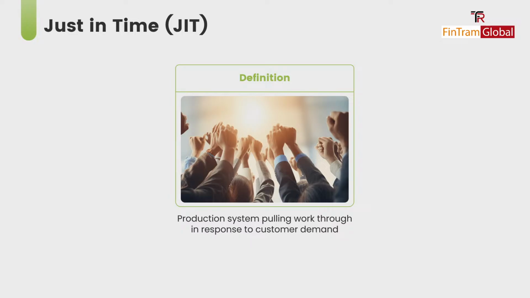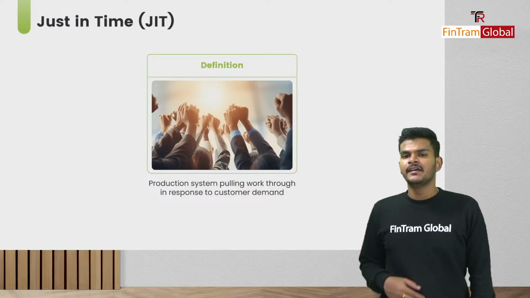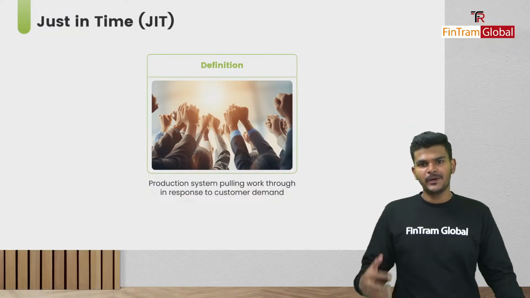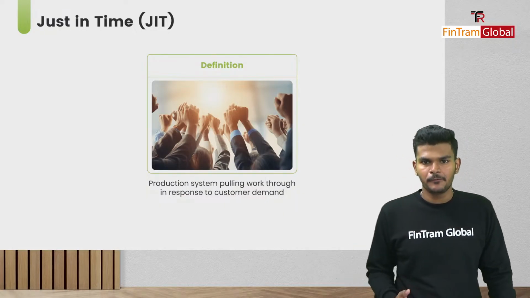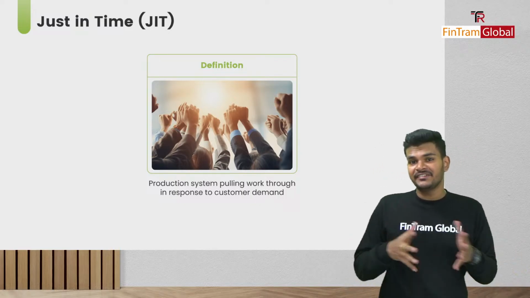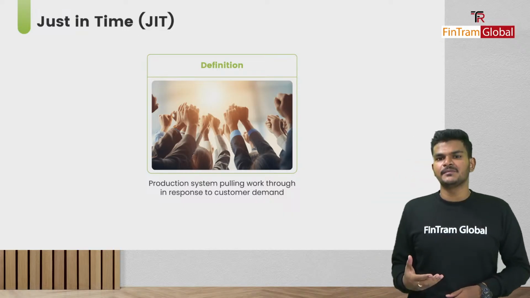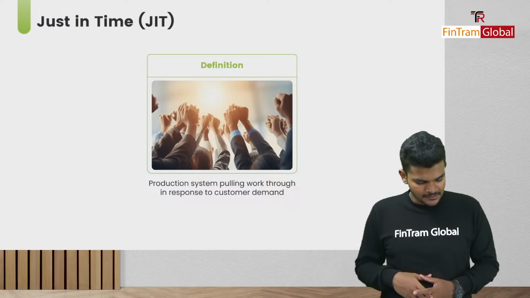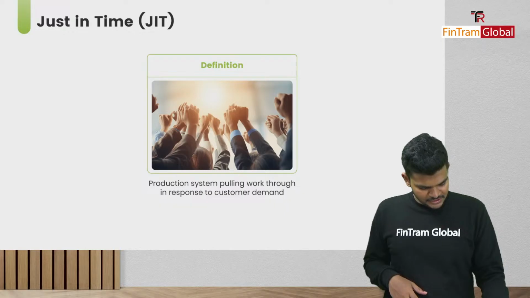So JIT is basically a pull-based system, right? The idea here is to start the manufacturing process when we receive customer orders. Okay, folks, we're not going to conduct the manufacturing in advance. We're not going to keep inventories here. Whenever we receive the customer's order, then we start our manufacturing, right? So that's basically what just-in-time is all about.